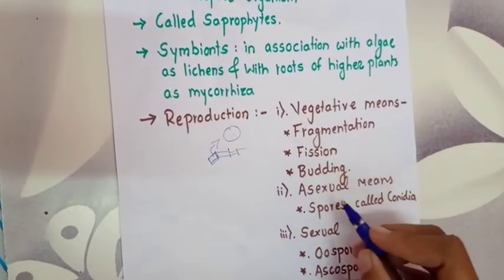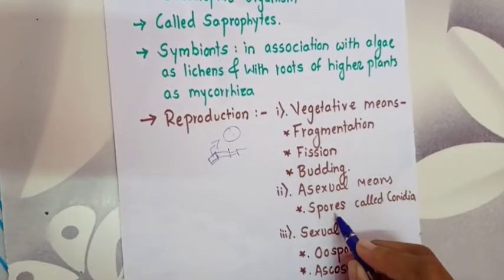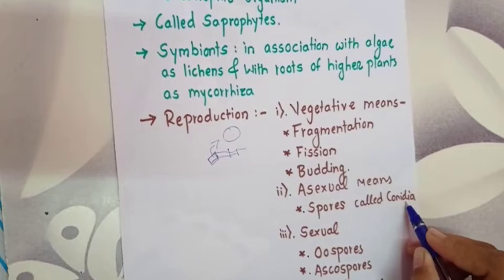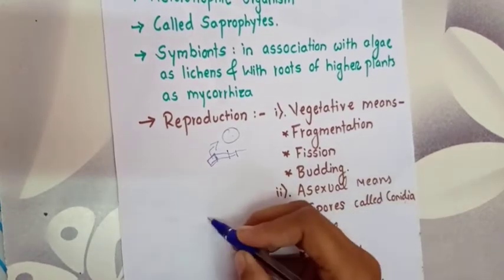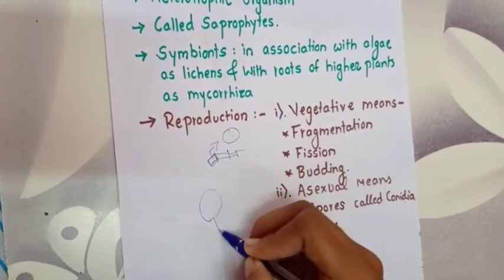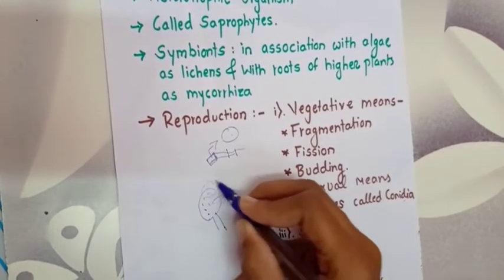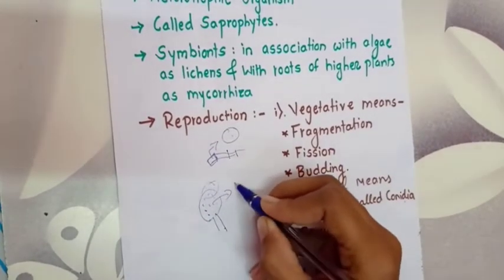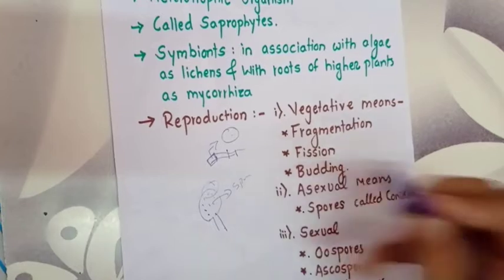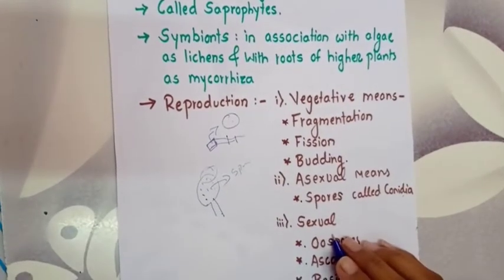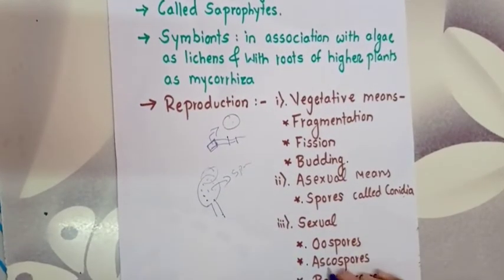Asexual means is by spores called conidia. Spore formation occurs, conidia, and then the burst of this will lead to sporangium. Now, sexual means is by oospores, ascospores and basidiospores.